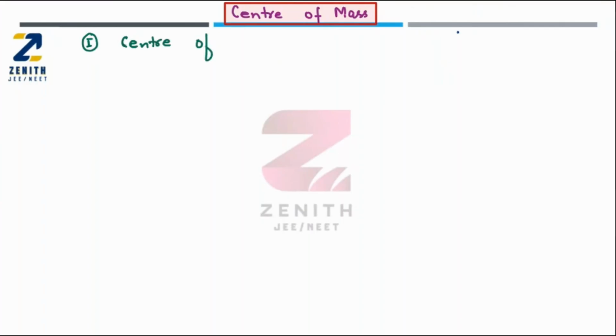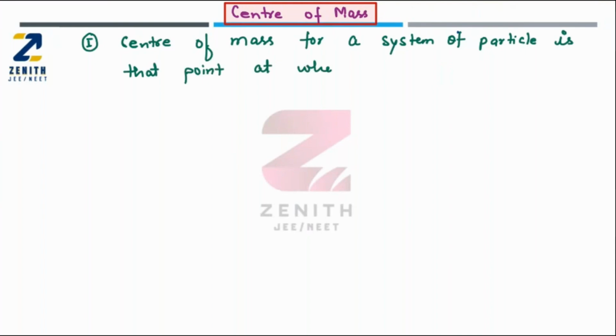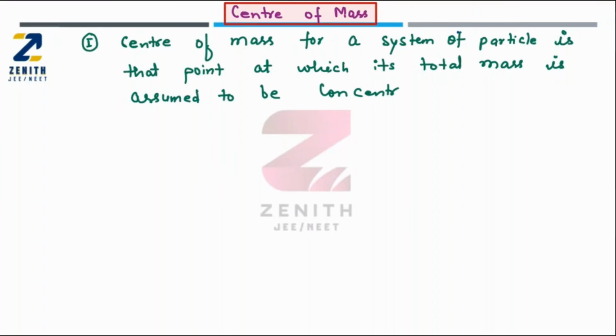The center of mass for a system of particles is that point at which its total mass is assumed to be concentrated. Concentrated. Okay.